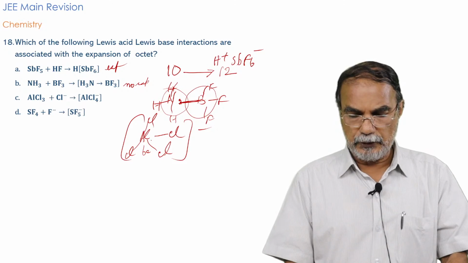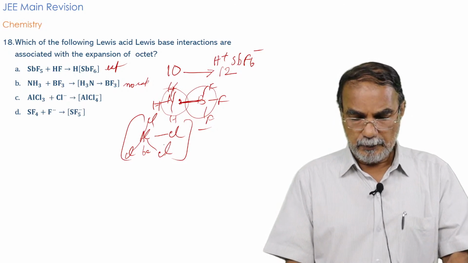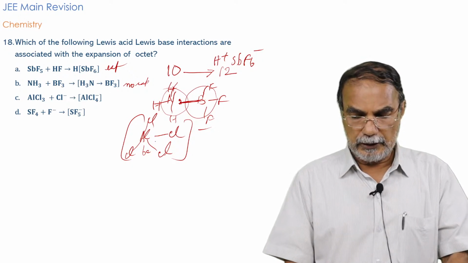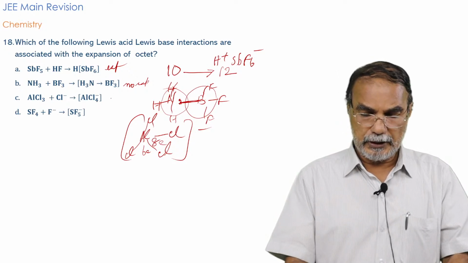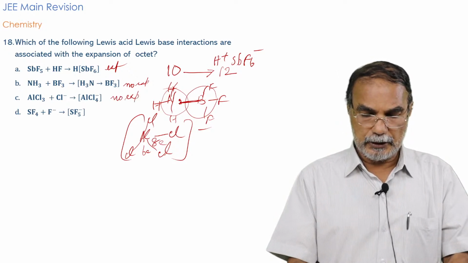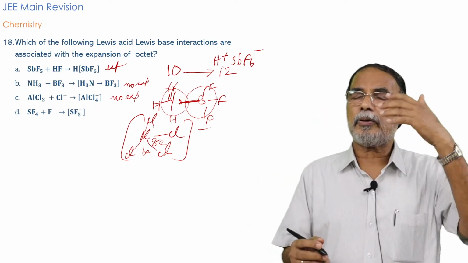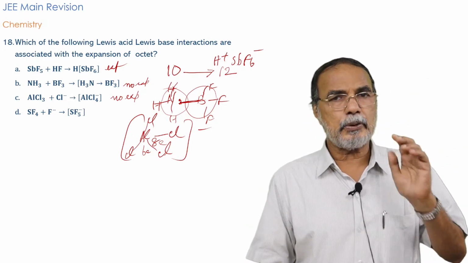So it has 4 into 2, 8 electrons. The 3 electrons plus the 4 electrons from the chlorine and the 1 electron from the negative charge. So now the aluminum has an 8 electron structure and therefore there is no expansion. Expansion of octet. Octet means 8. If it is more than 8, it is called octet expansion. So in this case, there is no expansion.